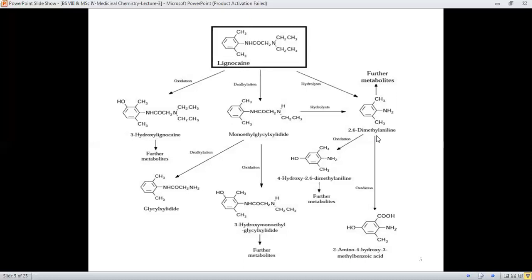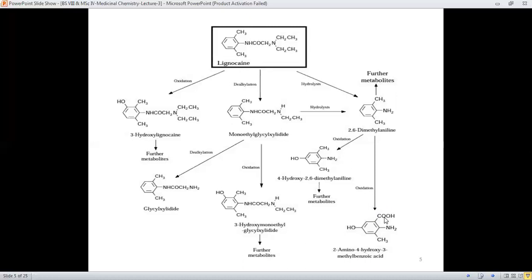When 2,6-dimethylaniline is formed, it can undergo multiple oxidations, like in one oxidation reaction the 4-hydroxy derivative is formed, which is 4-hydroxy 2,6-dimethylaniline.